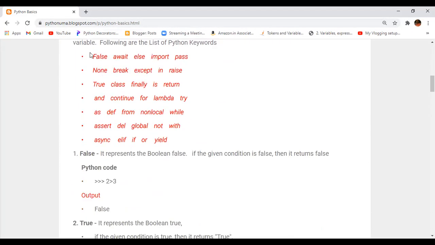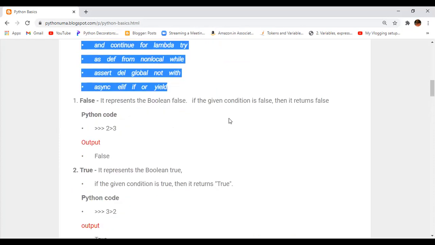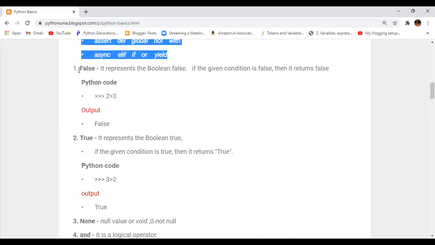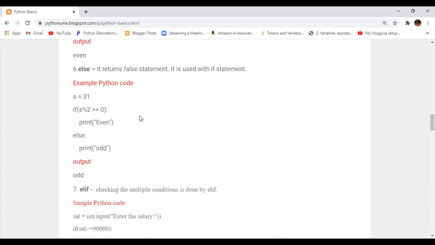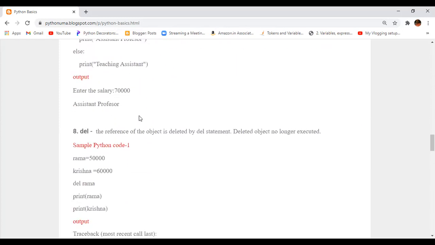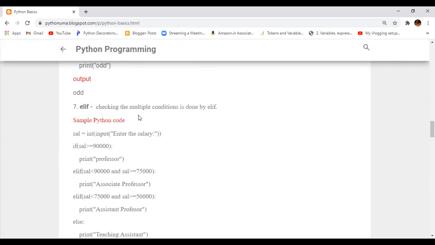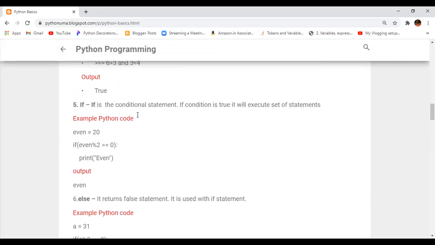Here, these are all the different keywords available in Python. And we already discussed what a false statement is and the related information. What is the if statement? How can you represent the if statement, and the else statement? For example, what is an if statement? If is a conditional statement. If the condition is true, it will execute the set of statements or block of statements. If the condition is false, it will execute the else block of statements.